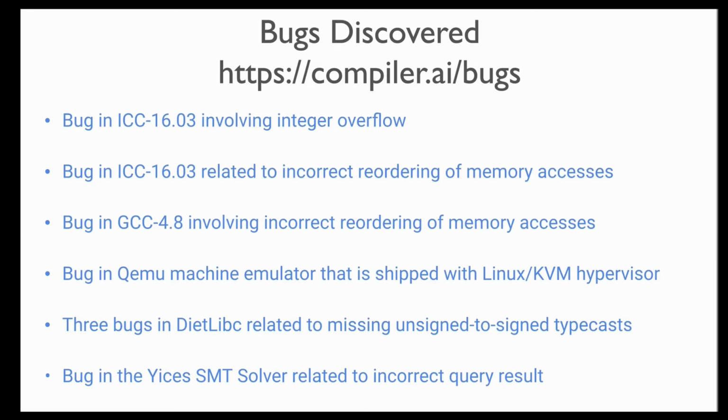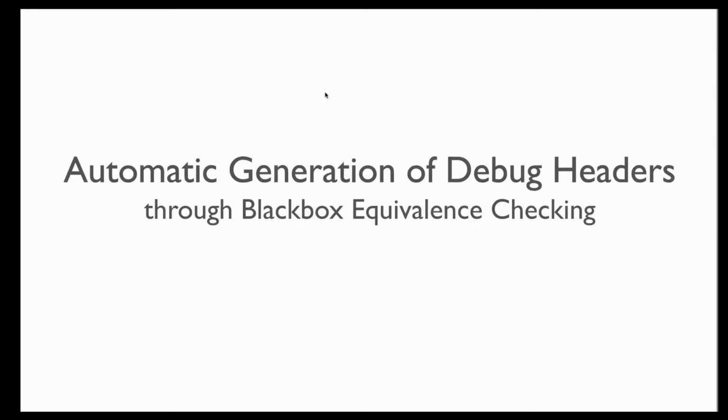All these bugs were found by a team of 2 to 3 people only, and we think it just shows that the tool is actually pretty powerful if it's applied at scale. If you want to know more about these bugs, their details are available at this URL, compiler.ai/bugs. Now I'll talk about another related piece of work in our group, which is based on the black box equivalence checking that I just described,